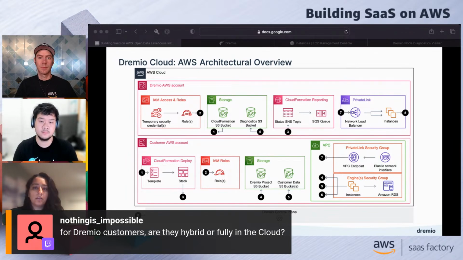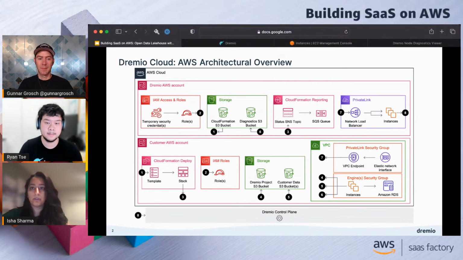We've got the option I was mentioning earlier where you can spin up Dremio from the AWS Marketplace. We have customers solely on that, so I would say they're entirely in the cloud. And then we've got others that deploy Dremio on, say, Kubernetes. So usually one or the other rather than hybrid. Right.